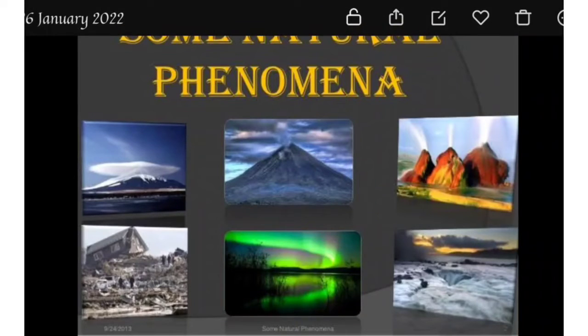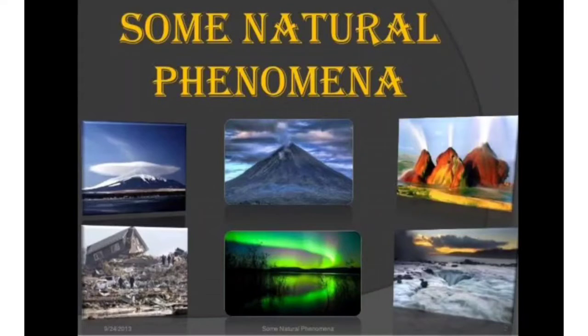Now the question arises, which kinds of natural phenomena are available? Some natural phenomena are important and some are very tragic in nature. So first let's understand what the important natural phenomena are. The wind blowing is an important factor. Second one is rain falling. It is also an important factor.